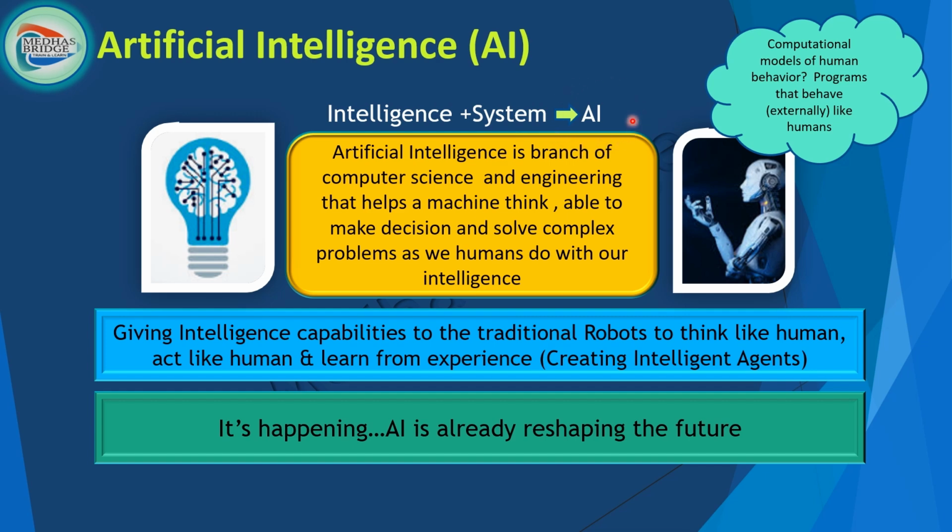Artificial intelligence is a branch of computer science and engineering that helps a machine to think, make decisions, and solve complex problems as we humans do with our intelligence. That's called AI. AI is not the future, AI is now happening. AI is already reshaping the future.